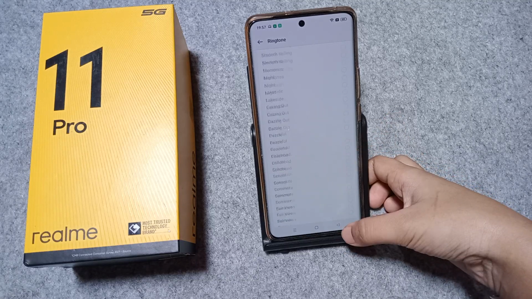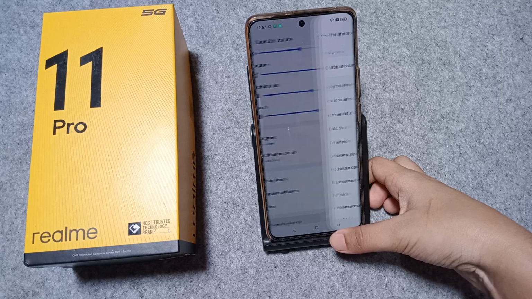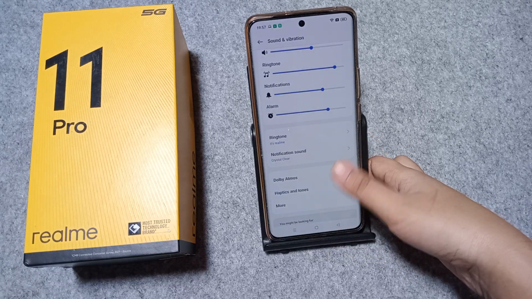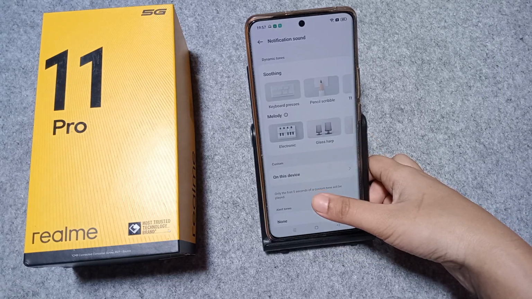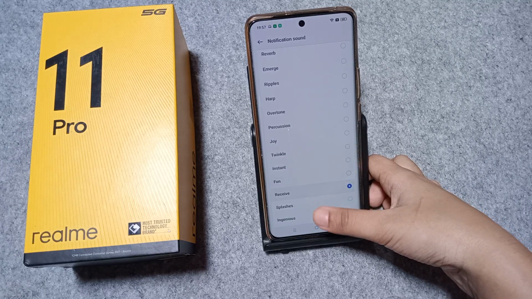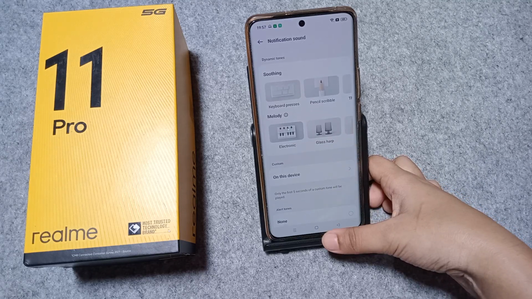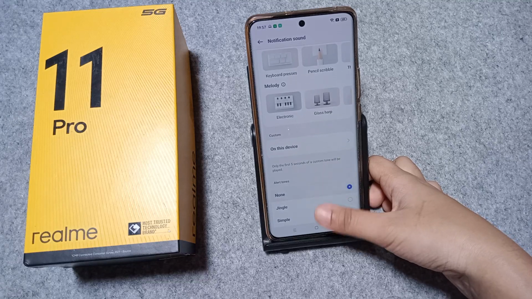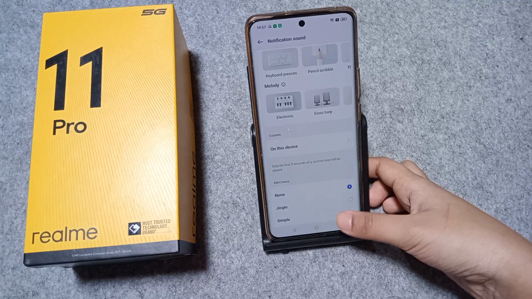Okay friends, I just click on my back button, and after that here you can see Notification tone. You can even set the notification tone from this option. You can also remove your notification tone by just clicking on the None option.